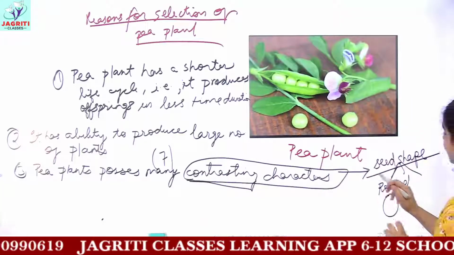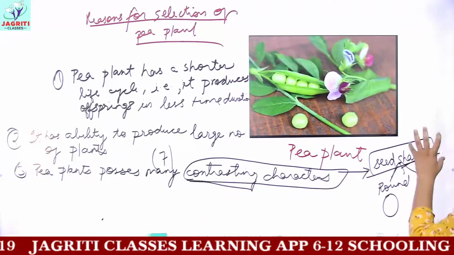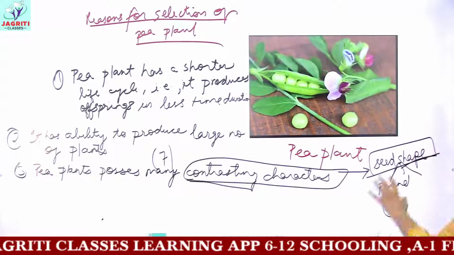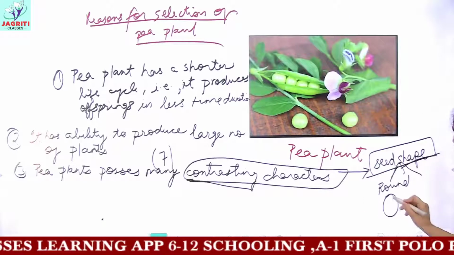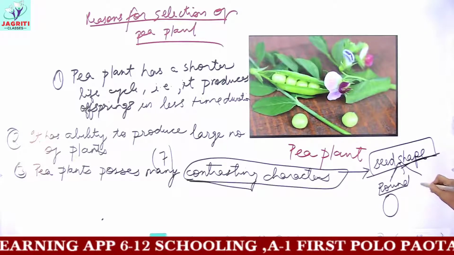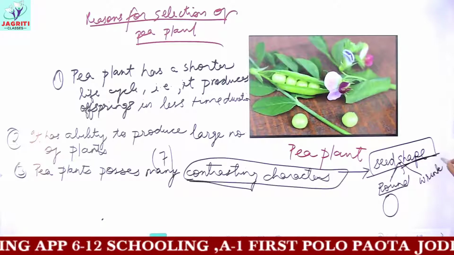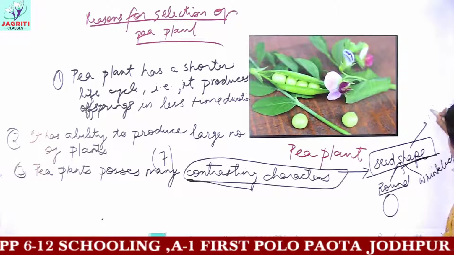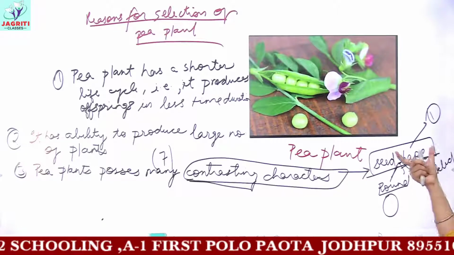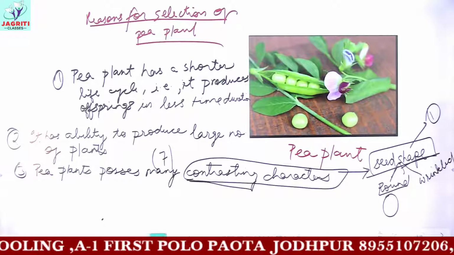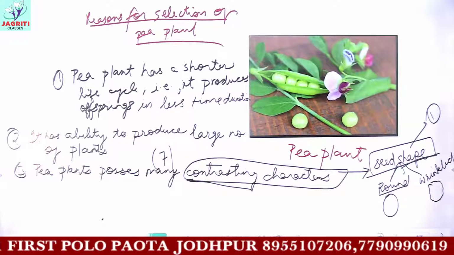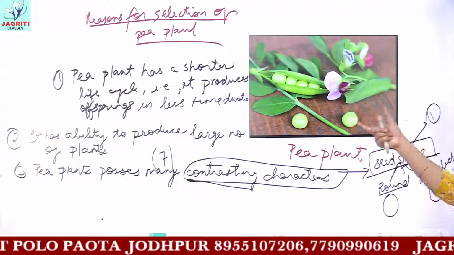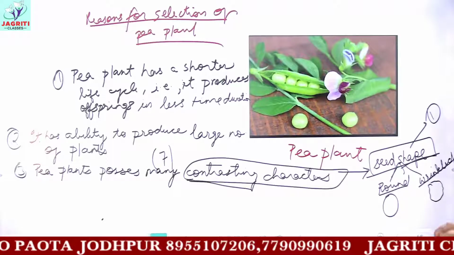So if I take a feature that is seed shape, this feature has 2 contrasting traits which are round, and the next could be wrinkled. So this is one character which has 2 contrasting traits. Wrinkled means this sort of seed. So the shape of the seed of a pea plant can be round or it can be wrinkled.